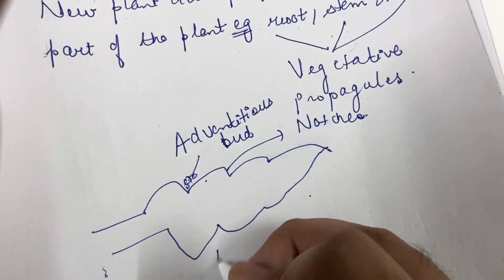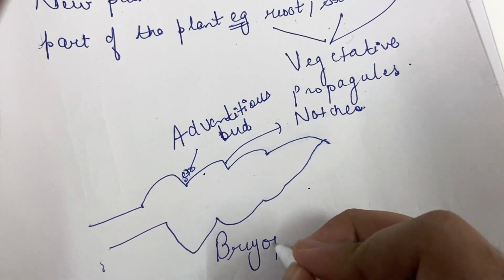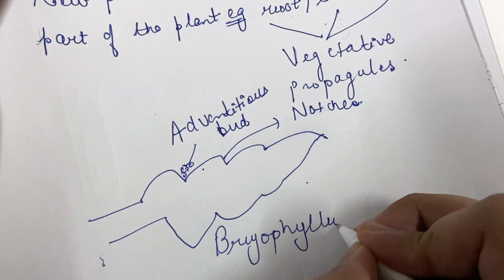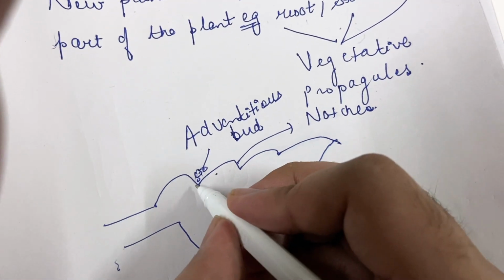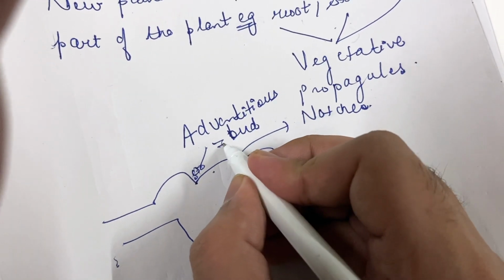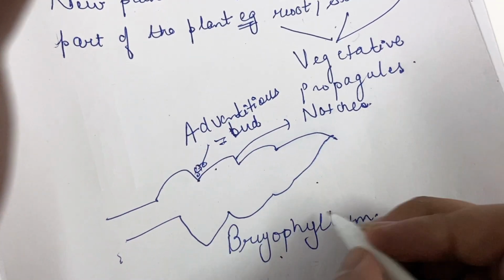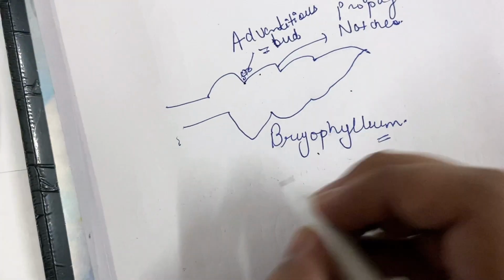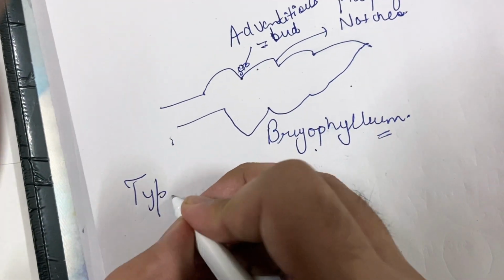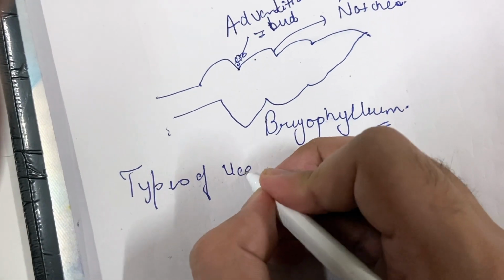So this is bryophyllum vegetative reproduction. Now let us look at the types of vegetative propagation.